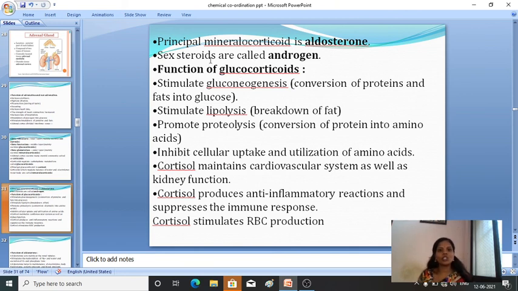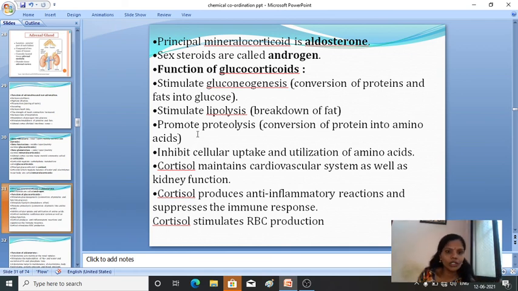So we'll see the functions of glucocorticoids now in detail. It stimulates gluconeogenesis, that is the conversion of proteins and fats into glucose. Then it stimulates lipolysis, the breakdown of fats.